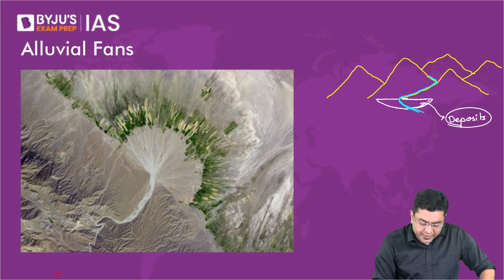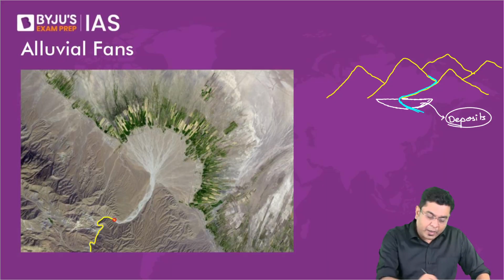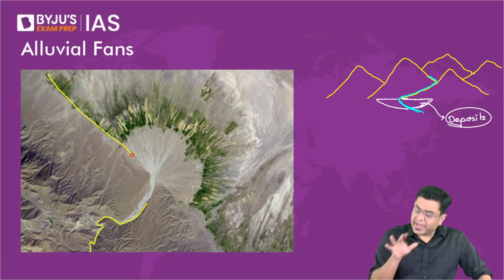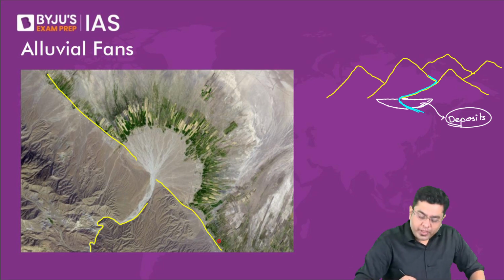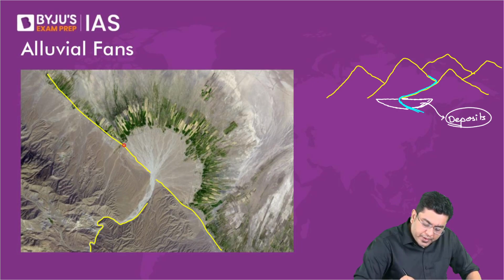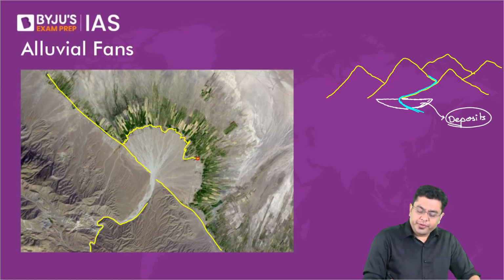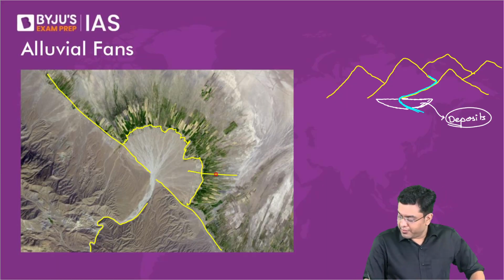When you observe this image, observe how narrow that river is in the mountainous area. It is coming down, hurtling down the slope, and as it encounters the plain region, this line demarcates the plain area. This is a kind of satellite image. Here, you will observe that the deposits are carried out here, isn't it? This portion of deposit is what we refer to as an alluvial fan.